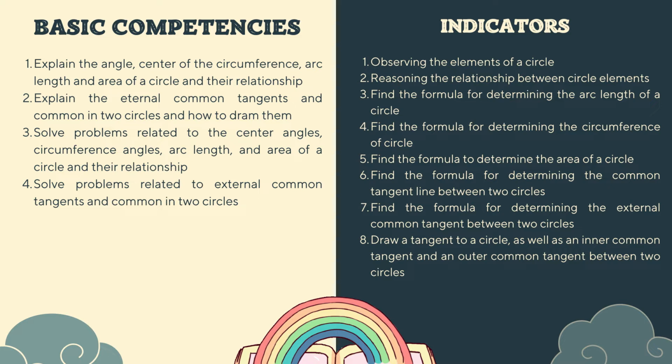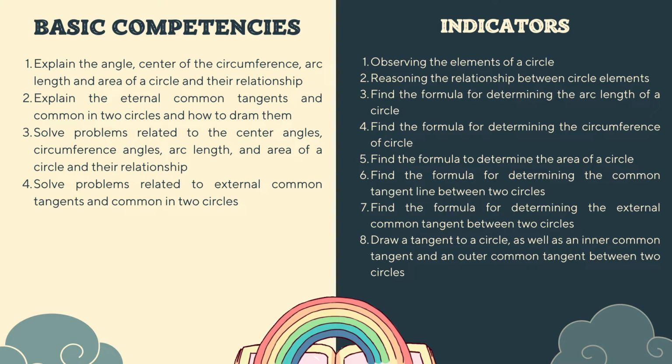Explain the external common tangents and common tangents in two circles and how to draw them. 3. Solve problems related to the center angle, circumference angle, arc angle, and area of a circle and their relationship. 4. Solve problems related to external common tangents and common tangents in two circles.